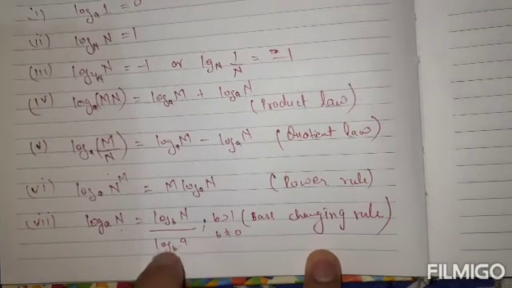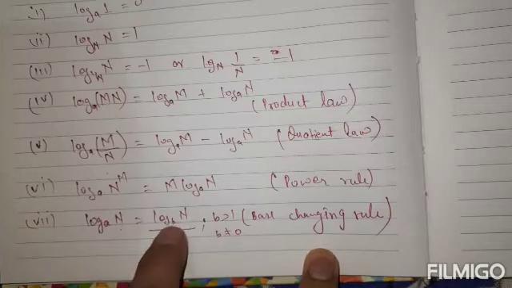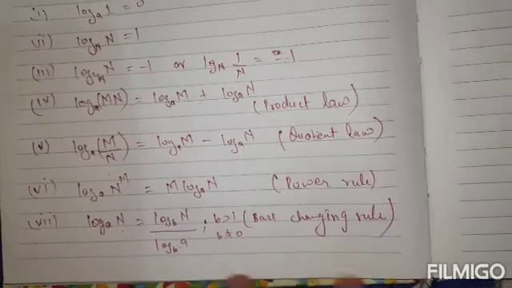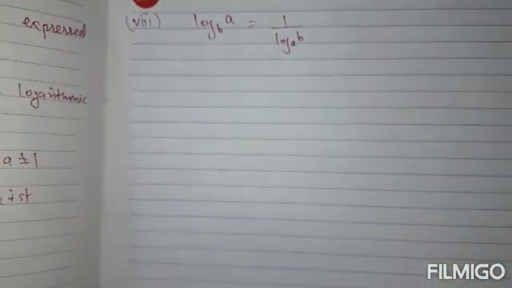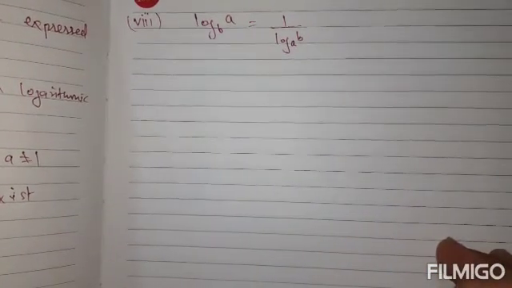Then we can introduce a new base b, log n to the base b upon log a to the base b, and following this we can introduce one more formula, that is log of a to the base b can be expressed as 1 upon log b to the base a. So these are a few very simple rules of logarithm.